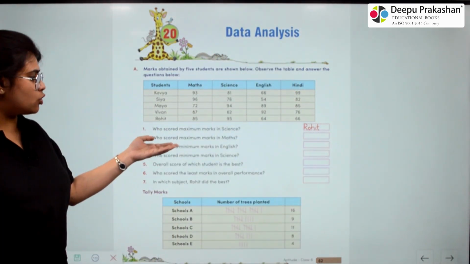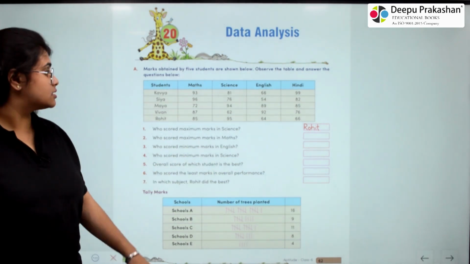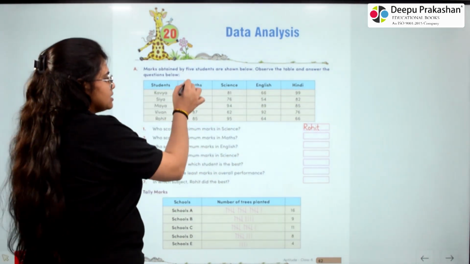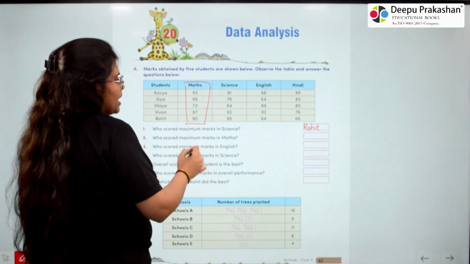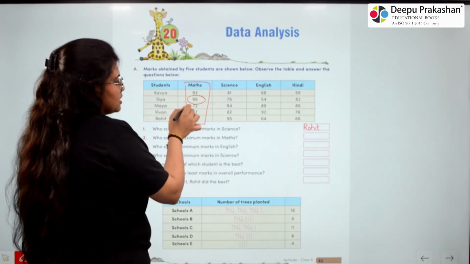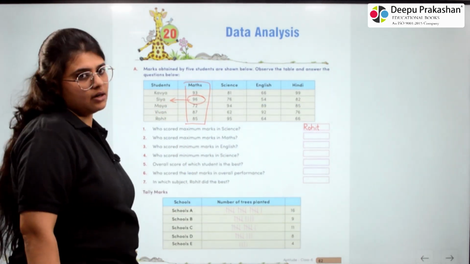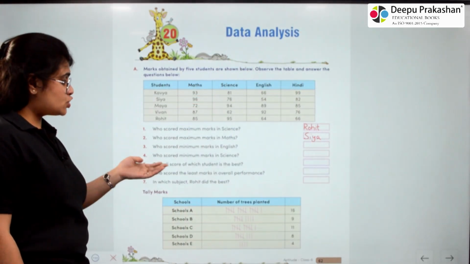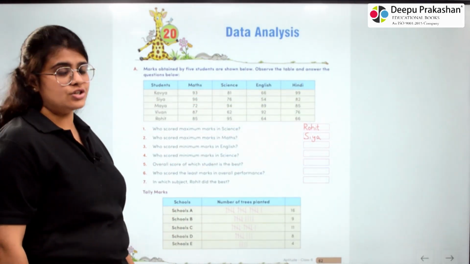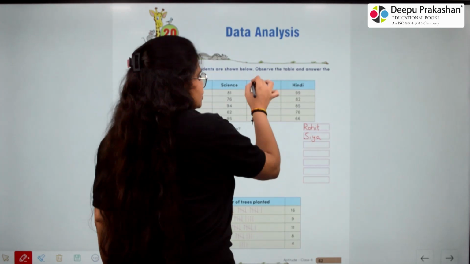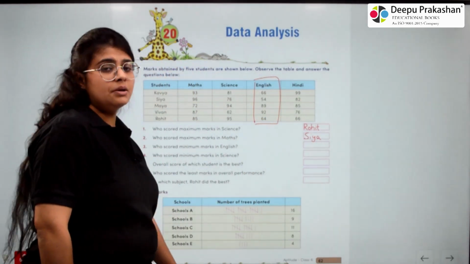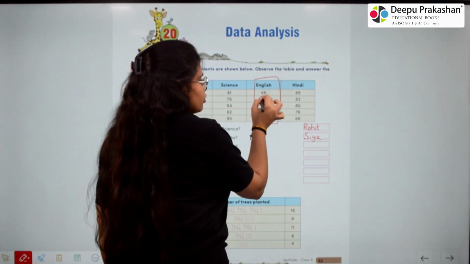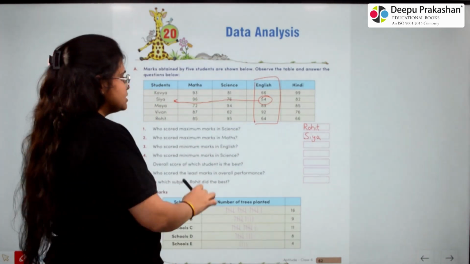2. Who scored maximum marks in maths? The column of maths is this. Here the maximum marks is 96. That is scored by Sia. So here we will write Sia. 3. Who scored minimum marks in English? So the column of English is this. Here the minimum marks is 54. That is scored by Sia.